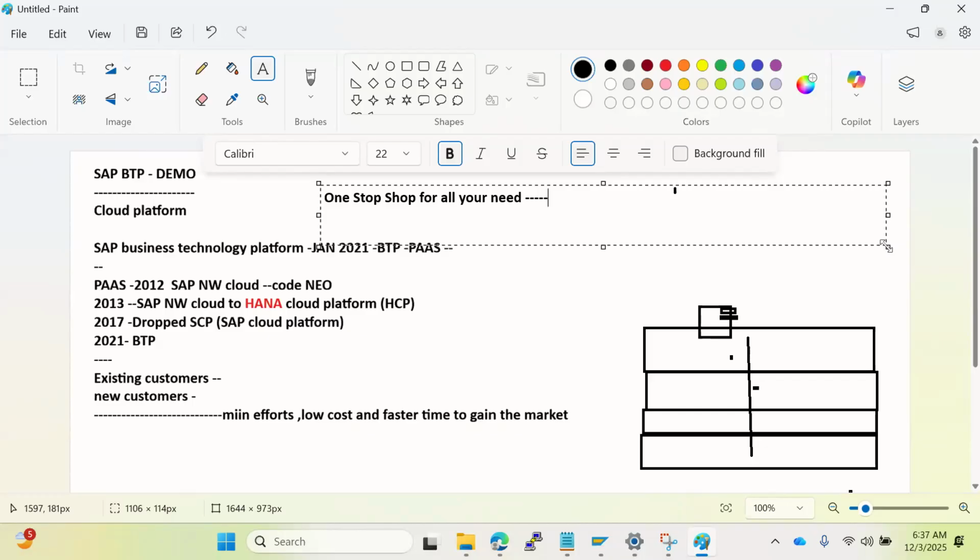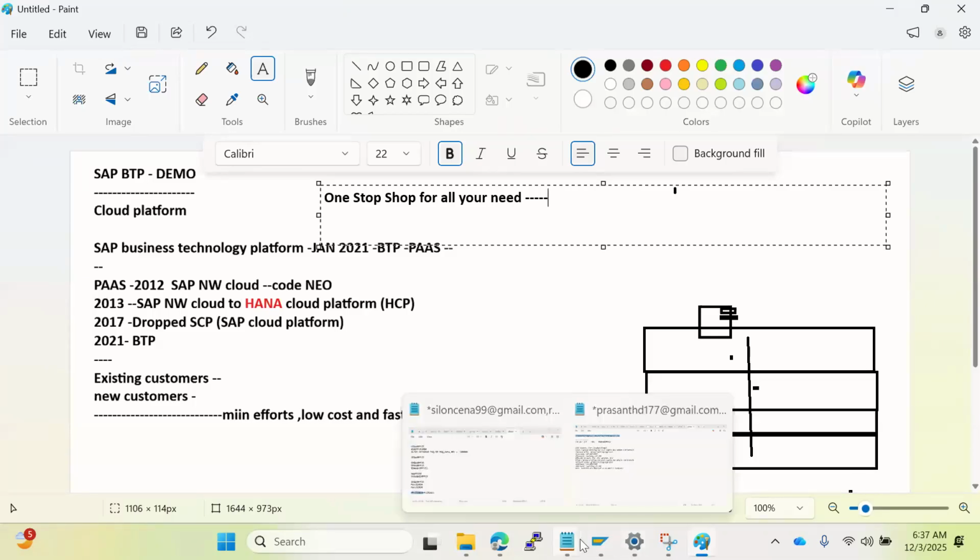You can concentrate on the business logic instead of doing work like landscape setup, configurations, and installations. It's an offering from SAP BTP, and it will fulfill all these requirements. BTP is a portfolio of SAP solutions and services that are all brought under one umbrella.